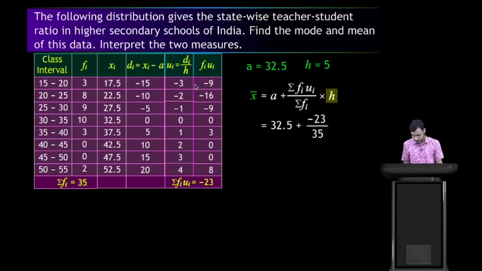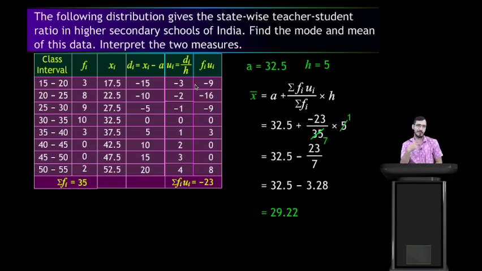that is 5 here. Now solve: 5 and 35 cancel out, 5 sevens are 35. Now 32.5 plus minus 23 by 7, so we can write 32.5 minus 23 by 7, that is 3.28. Now 32.5 minus 3.28, we got 29.22. So the mean is 29.22.